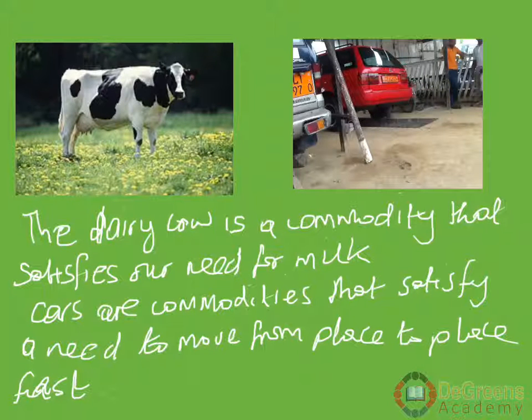So you understand. On the other hand, this is our dairy cow that we saw at the beginning. It satisfies the need for milk. You see these cars too, they can be used. They satisfy some need, movement from place to place.